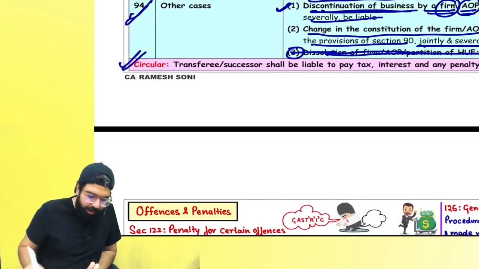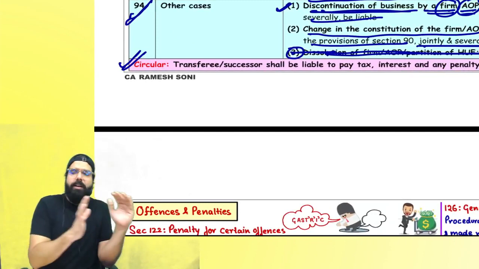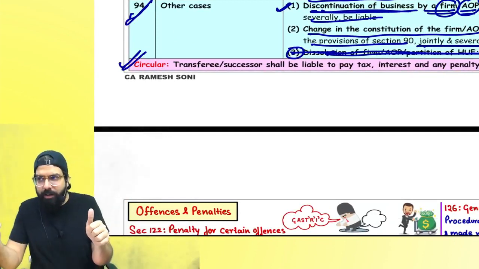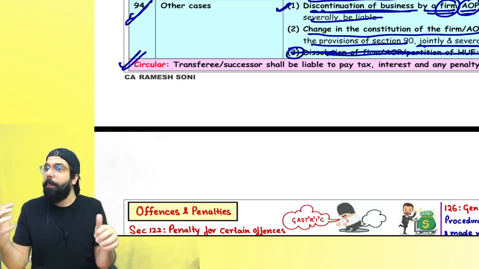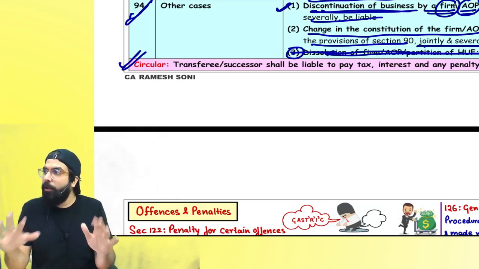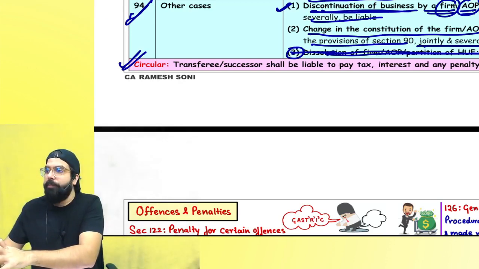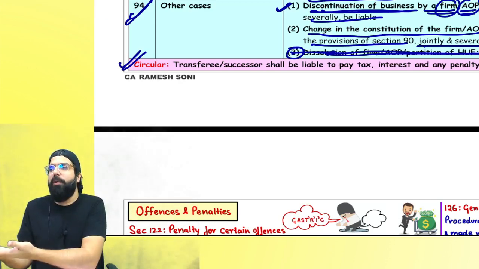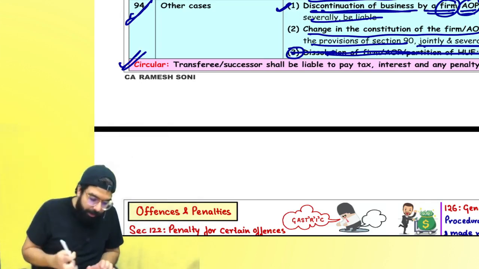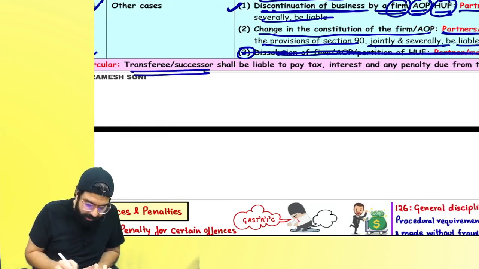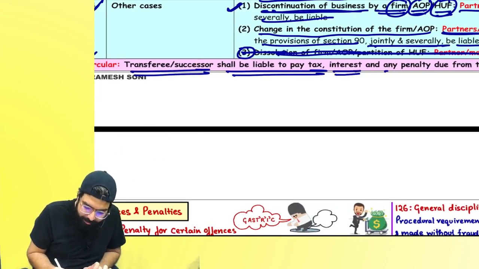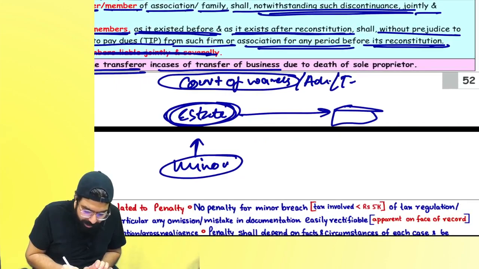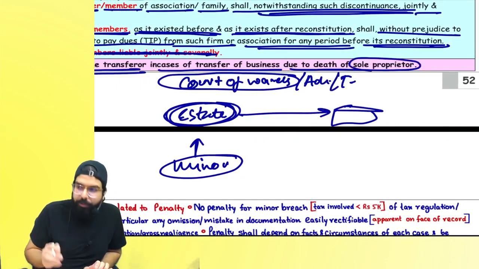Now, everyone over here, tell me one thing. One person went ahead and transferred his business to another. For example, one father died and the son went ahead and took over the business. In that scenario, also it's a transfer of business. For old dues, who will be liable? Transferor and transferee both. And for new dues, who will be liable? Only the transferee. The transferee or successor is liable to pay the tax, interest, penalty and dues from the transferor in case of transfer of business due to the death of the sole proprietor.